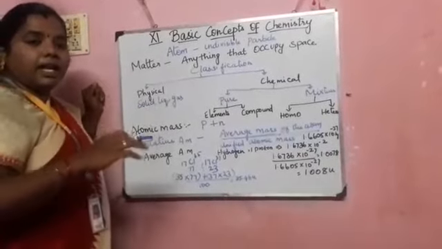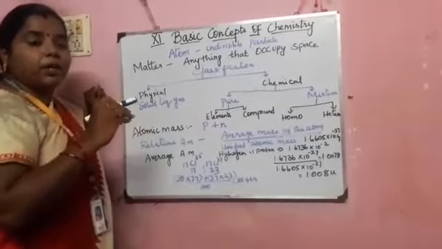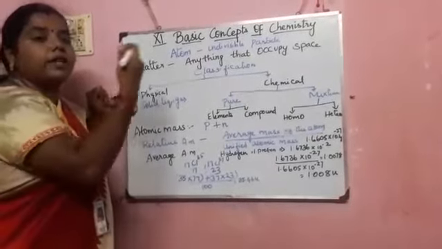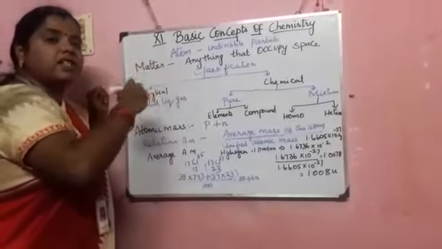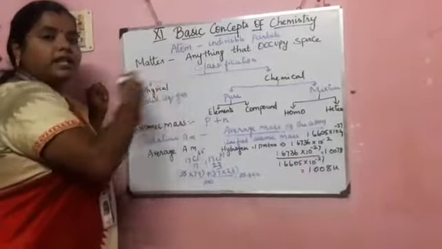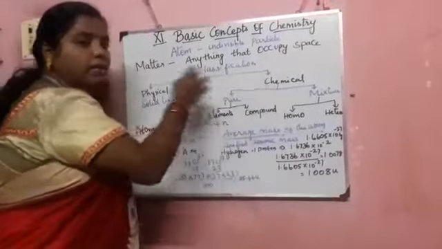If you take an ice cube as a solid and increase the temperature, automatically the solid is converted into a liquid. At the same time, if you increase the temperature of the liquid, it is converted into a gas. So there is an interconnection between them. And next, we move on to the chemical classification.